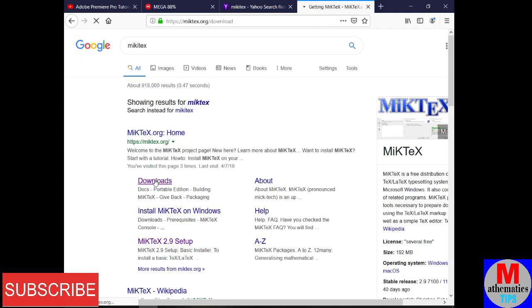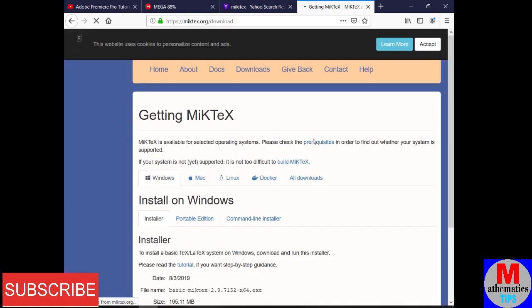When you click download, a page will open where you can download this file from. My internet is very slow. I hope you have opened your page. In Pakistan, we have internet problems. As you can see, okay, it's open.